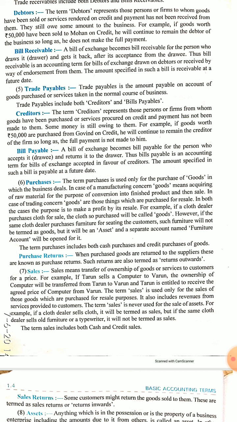Again, sales. Those goods which the firm is trading in or producing, when sold, are called sales. So only the total of those goods which are produced or traded in by the firm will appear in the sales account. It may be credit sales or it may be cash sales, but that will come under the head sales only. So sales is the sum total of credit and cash sales, as well as purchases is also the total of credit purchases and cash purchases.